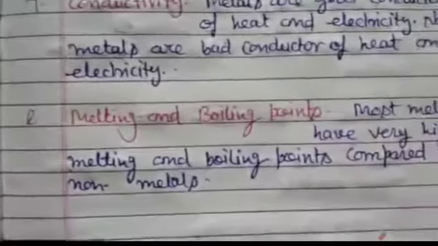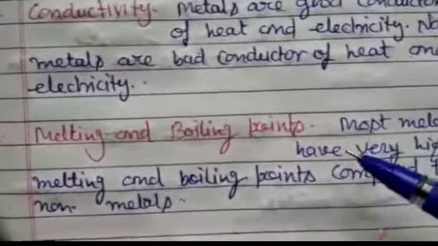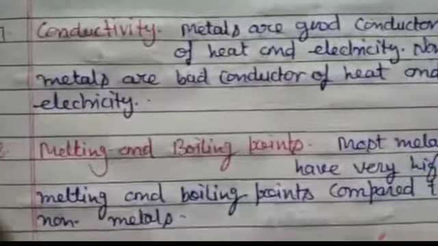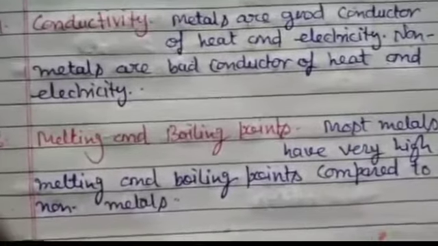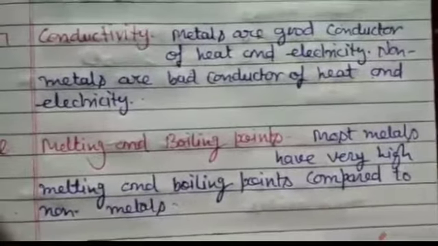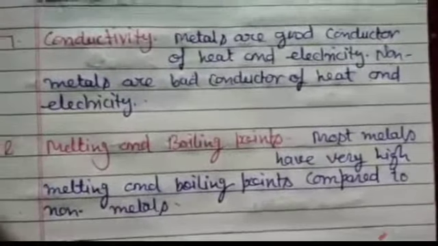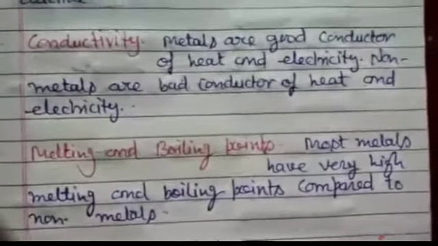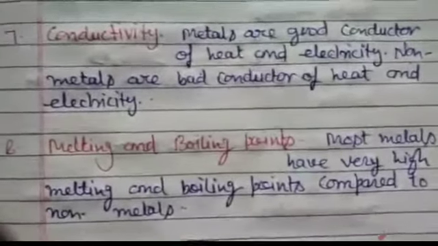Next, melting and boiling points. See what the difference is. With the exception of sodium, potassium and mercury, most metals have very high melting and boiling points. Sodium and potassium are soft metals, so their melting point is not as high as other metals.